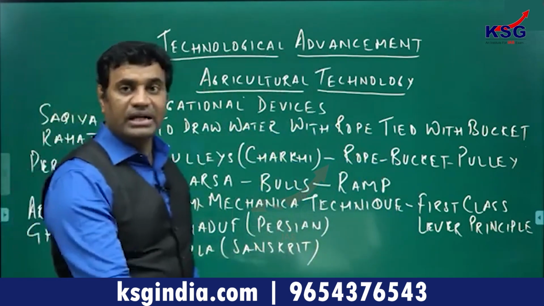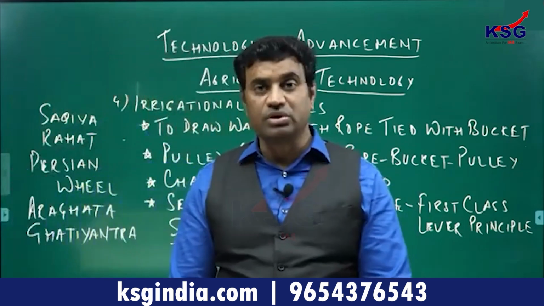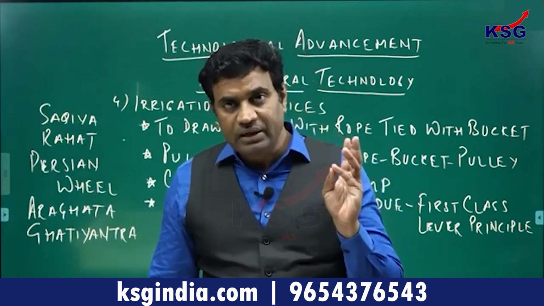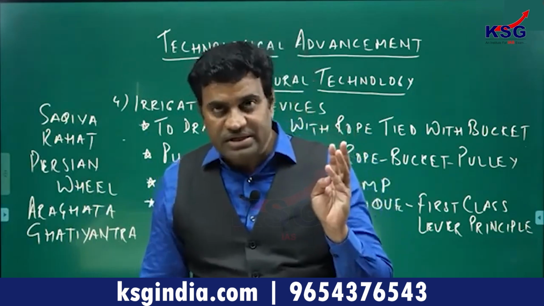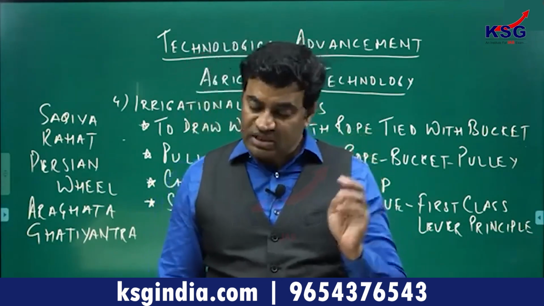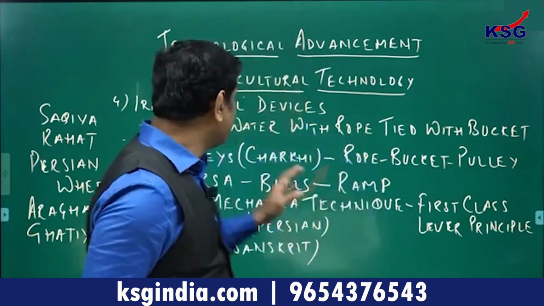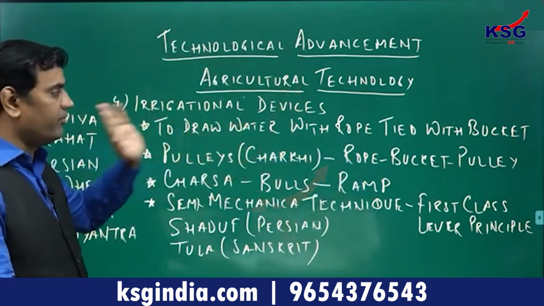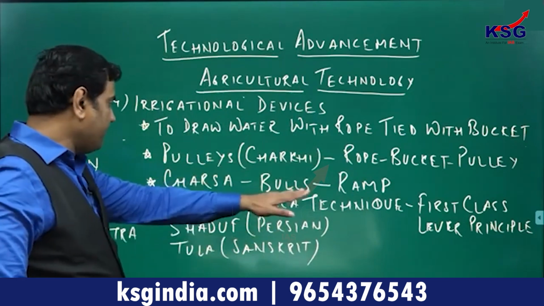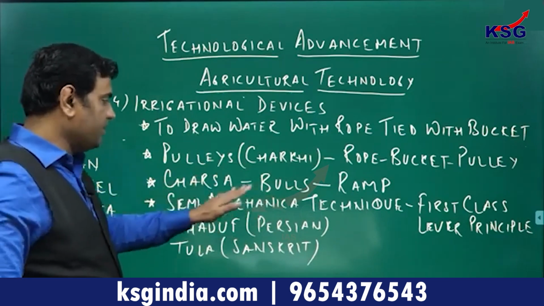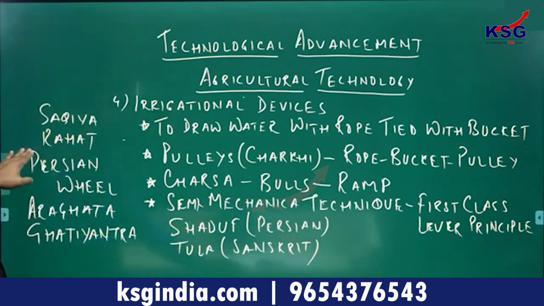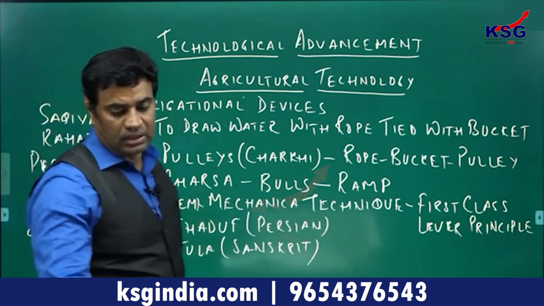So in agriculture technology, you need to go through different major technological advancements related to plowing of the field, sowing of the seeds, harvesting, threshing and winnowing. Then irrigation devices, starting with the simple technique of drawing water with rope and bucket, then rope, bucket and pulley known as charkhi, then ramp bullocks known as charsa, then the semi-mechanical device known as shaduf or tula, and then finally Shakya, Rahat, Persian wheel, Araghat or Ghatiyantra.